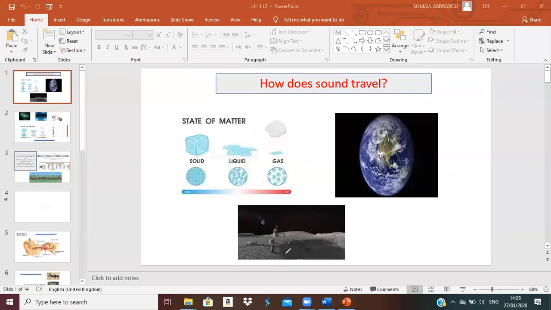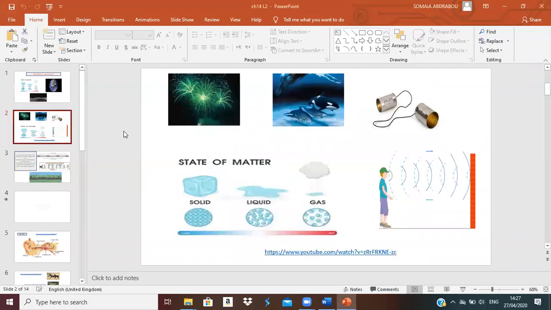Is there any matter out of our space, out of our world? No, there is no matter out of our world. So it means there is no sound out of our world. There is no sound in space because there is no matter. Sound travels through matter only. So if there is no matter, there is no sound. Here it is: sound through the air, sound through the water, and sound through the solid.